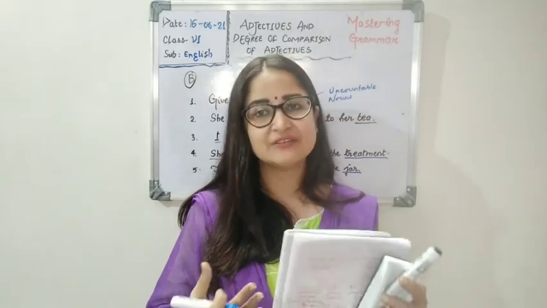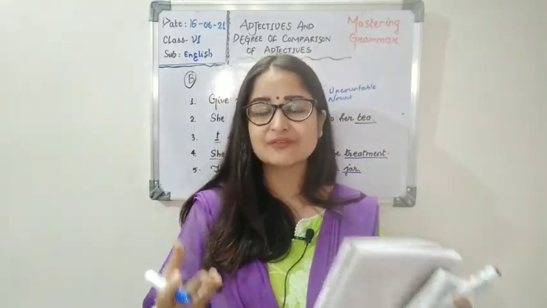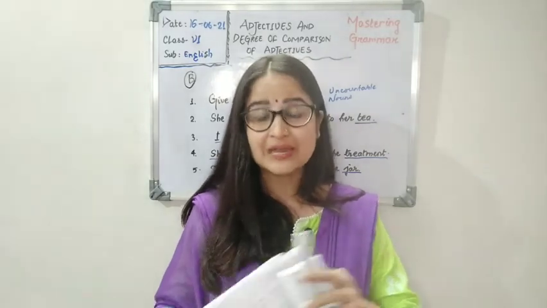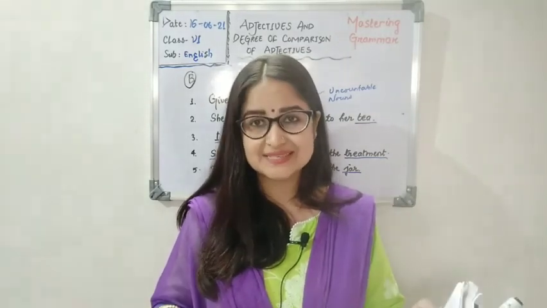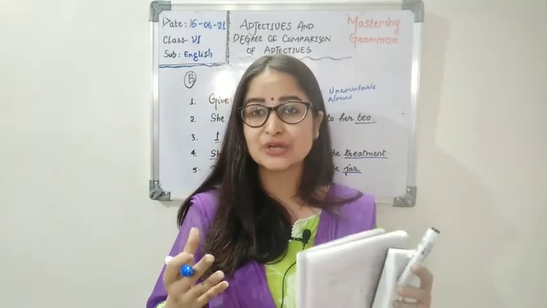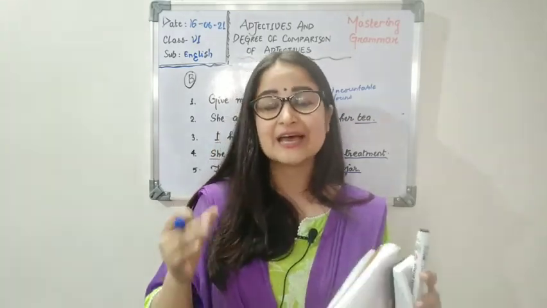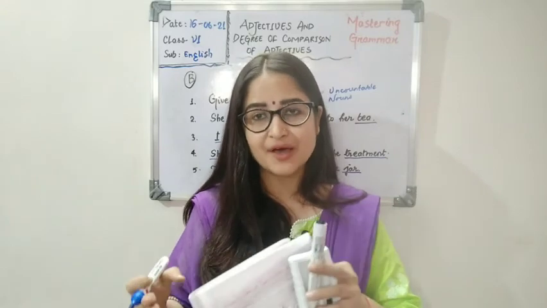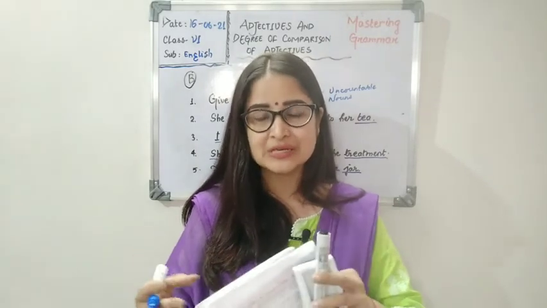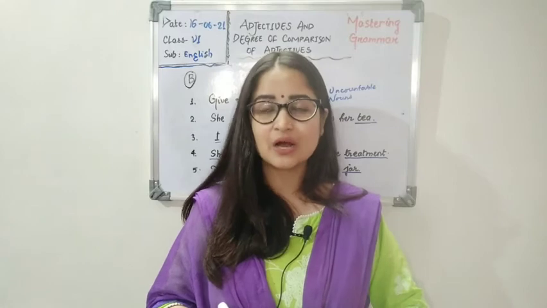With water, you have liters. Like liquid stuff and things which can be weighed, like flour, like rice. These things cannot be counted on hand, like 1, 2, 3, and have to be weighed or measured in some other unit. That is called uncountable nouns.